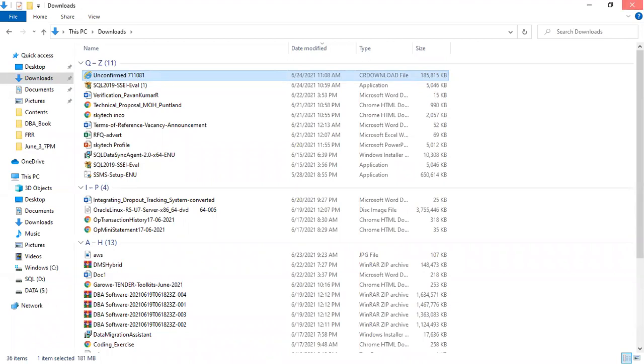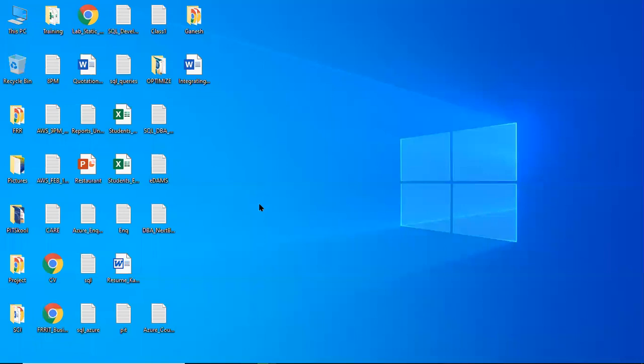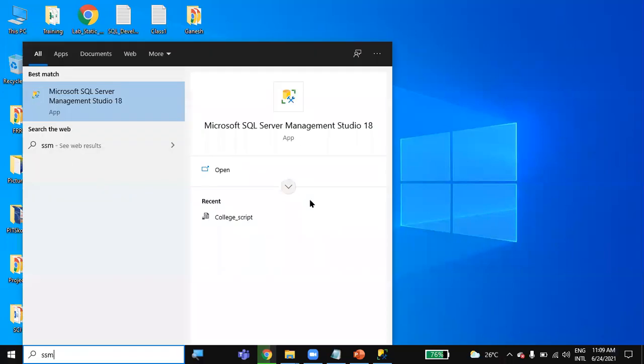Okay, right. So once SSMS is installed successfully, then you can start working with SQL Server. See, after SSMS is installed, just type SSMS here.